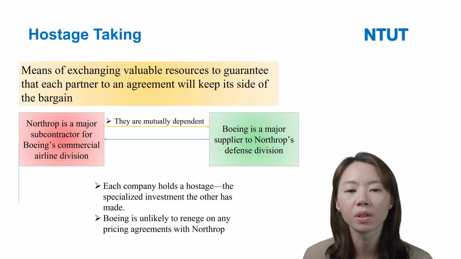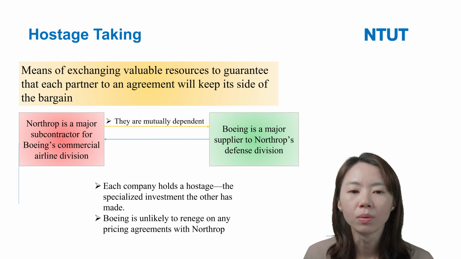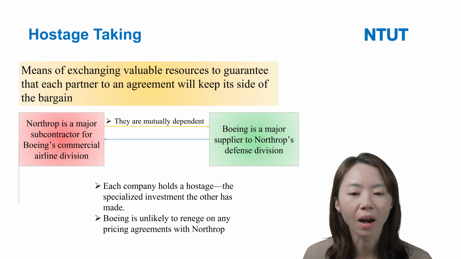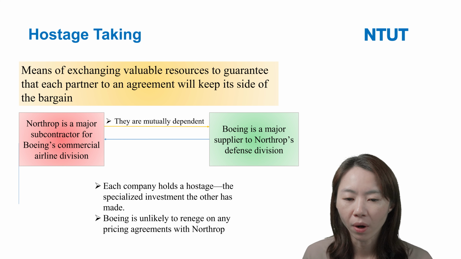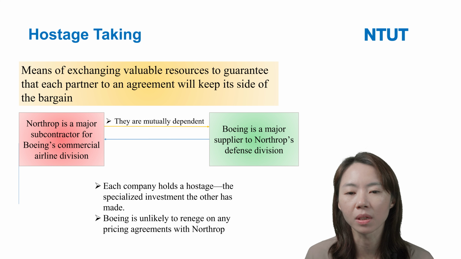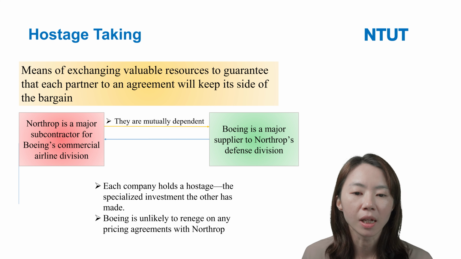So we can see both companies depend on each other. So both companies are unlikely to renege on any pricing agreement with each other. So this is a kind of hostage taking. Here, hostage taking means the specialized investment.